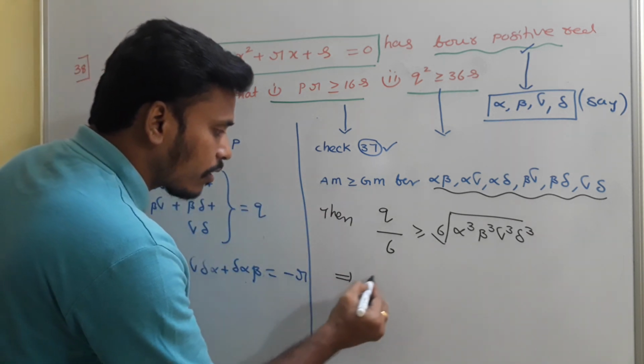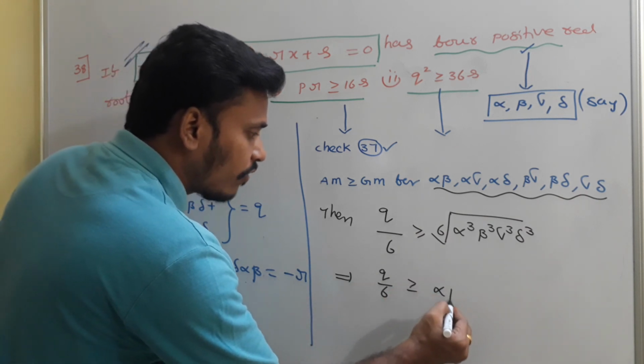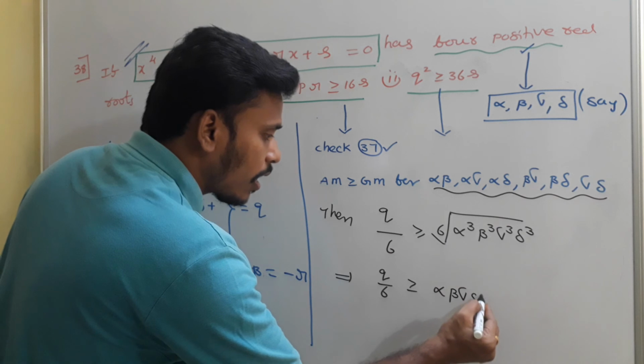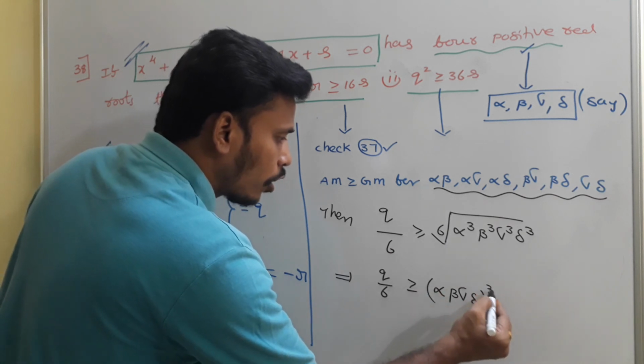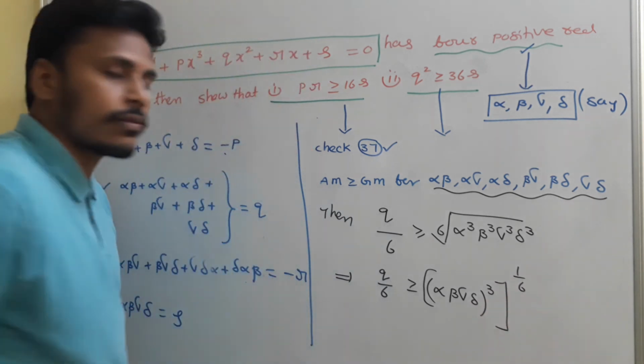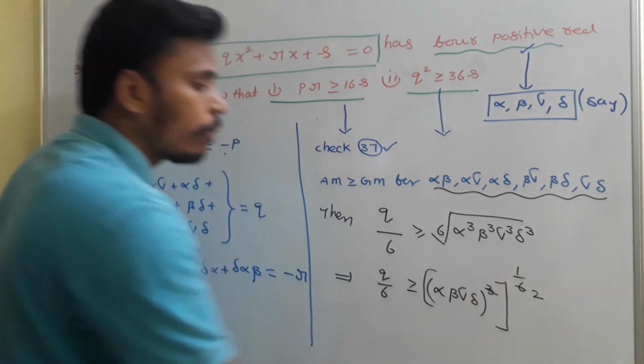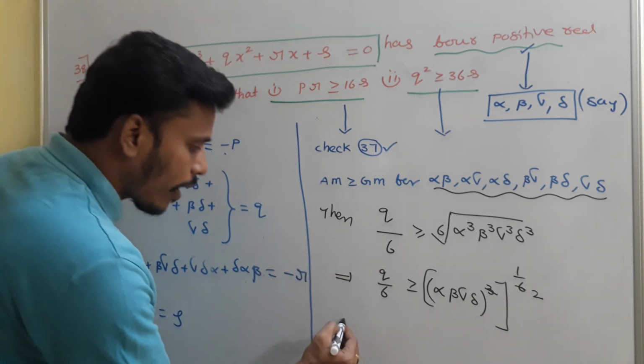Q by 6 is greater than or equal to, I will rewrite it like this, alpha beta gamma delta whole cube, and that is to the power 1 by 6. So whole cube to the power 1 by 6 is simply 1 by 2. Now just do squaring on both sides.